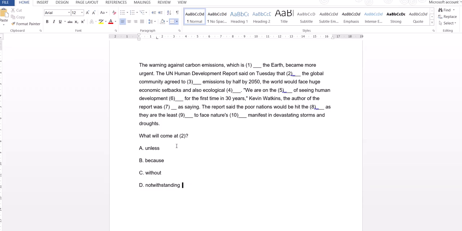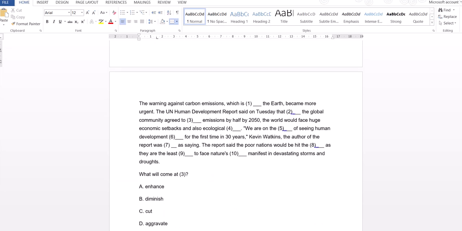So here the appropriate word would be unless. What is the meaning of unless? Unless is nothing but if not. So, unless the global community agreed to, if not agreed to,